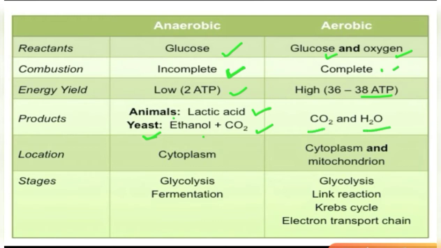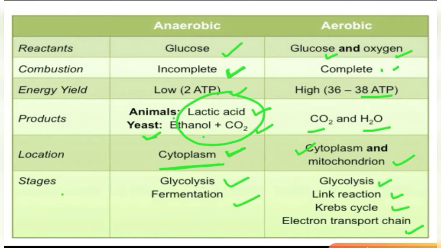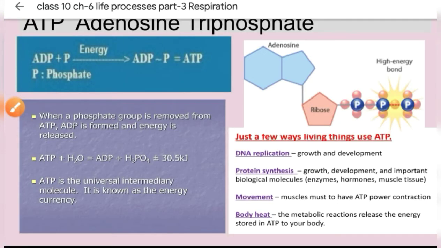Then location: the anaerobic respiration takes place in the cytoplasm. Remember, in the cells we have cytoplasm, so the glycolysis process, which generates pyruvate, takes place inside the cytoplasm. So this whole process takes place only in the cytoplasm, but here the process takes place inside the cytoplasm and in mitochondria. Here the stages are only glycolysis and fermentation, but here we have many processes. All the other processes you will study in your next classes.